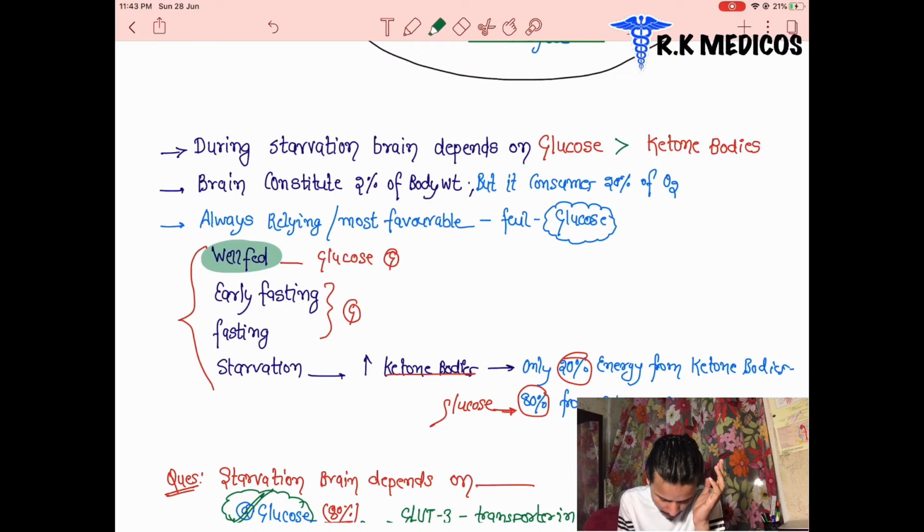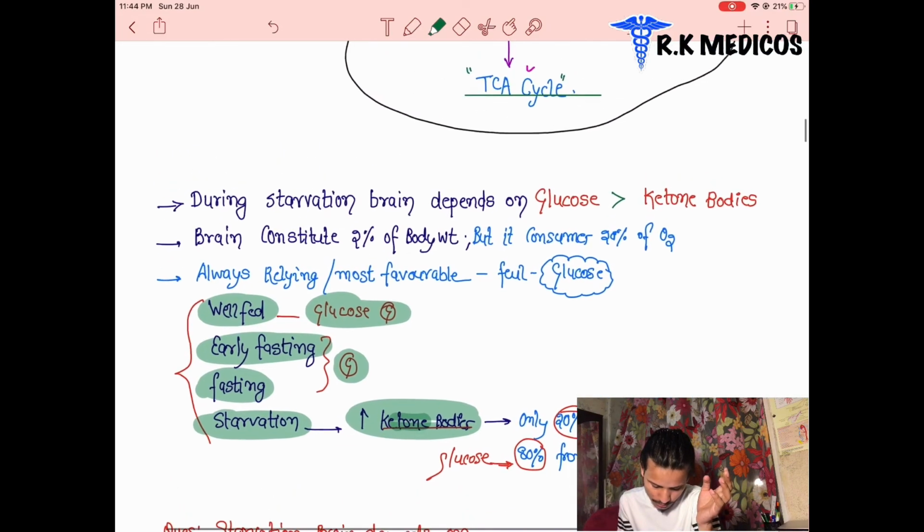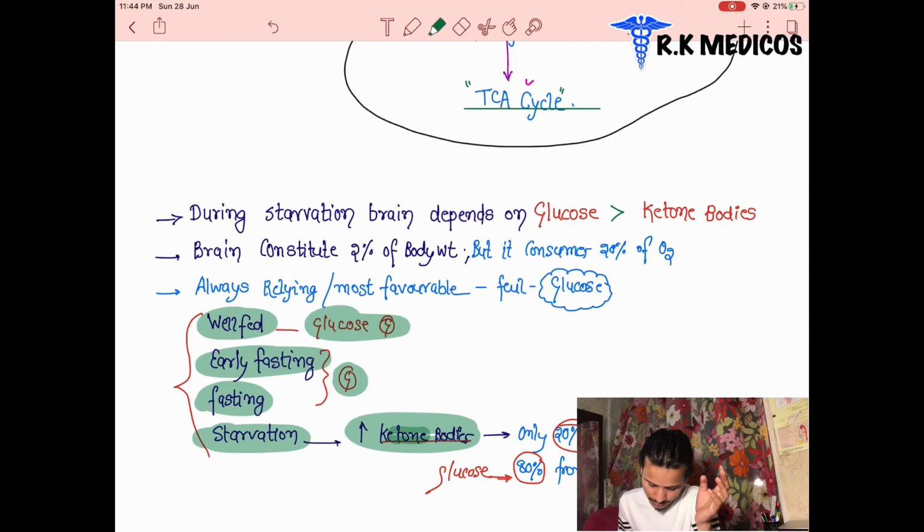The well-fed state means the person is eating very well, and in that condition glucose is the energy source. In the early fasting stage, glucose is also the main supply of energy to the brain, because the brain is highly demanding for glucose. In the starvation condition, in the last step, there is no glucose in our body, so ketone bodies produce energy and supply only 20% of the brain's energy requirement. The other 80% is still supplied by glucose.